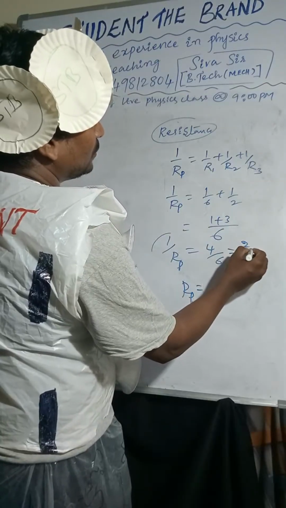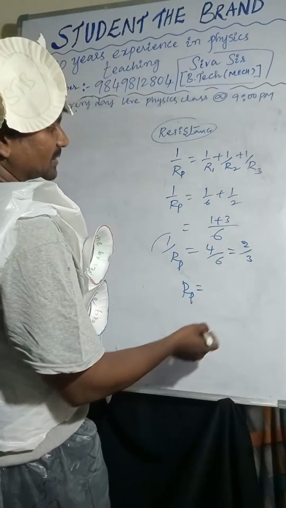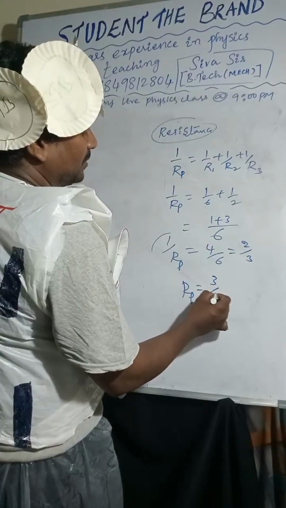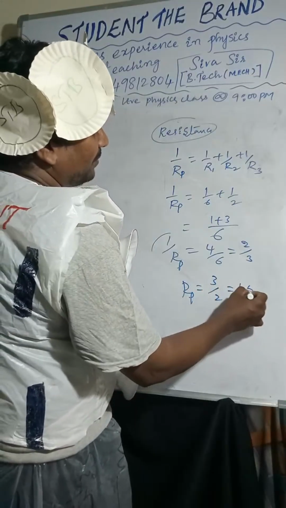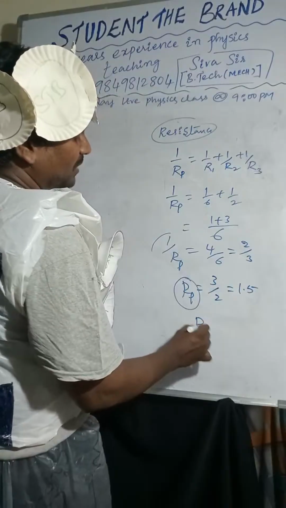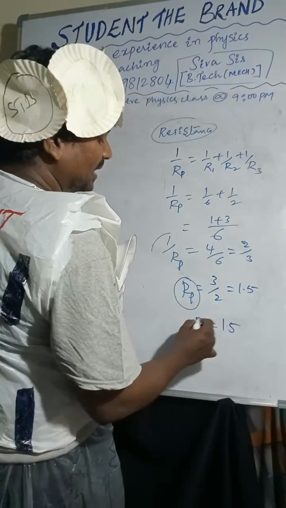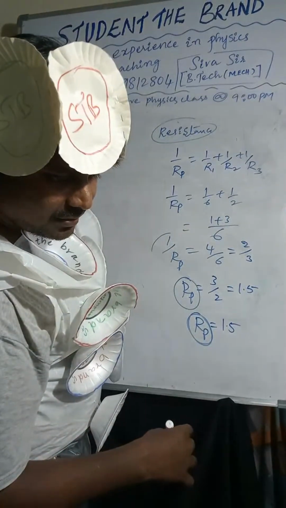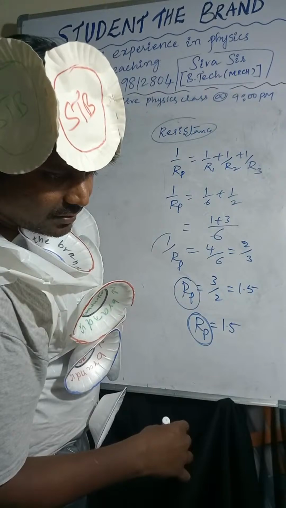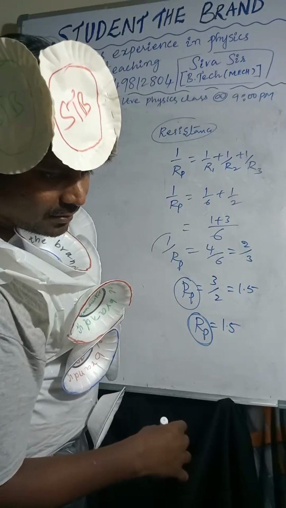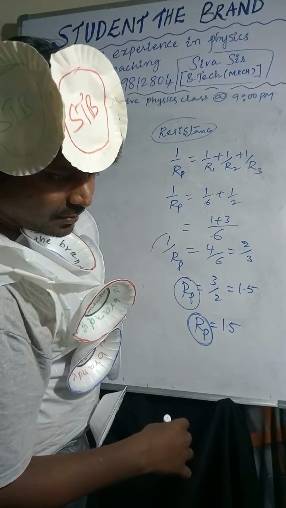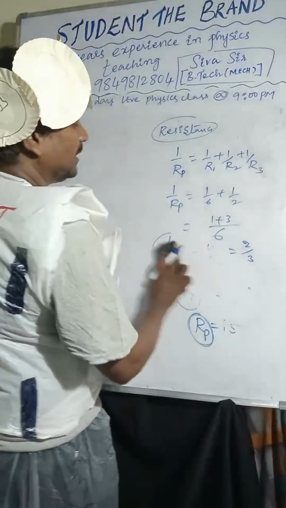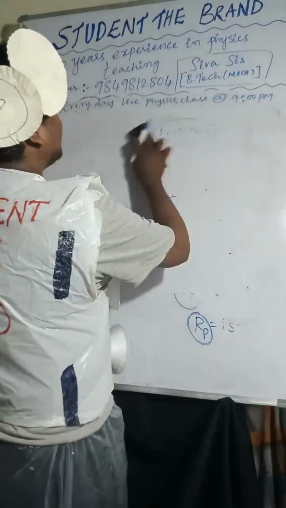So this is the value of 1 by Rp. I want Rp. So 3 by 2, that is nothing but 1.5. So I want only the Rp value, nothing but the R value. I want the equivalent resistance in combination. Understood? So that is the answer.